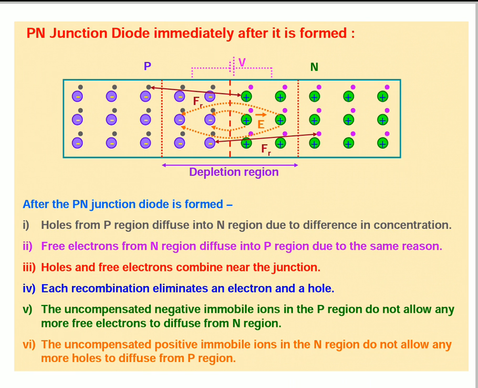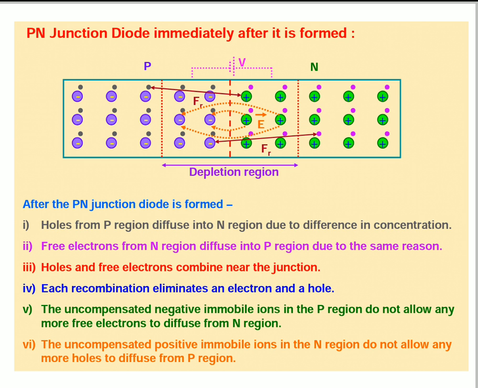Next, free electrons from the N region diffuse into the P region due to the same reason. In the N region, electrons are more, so electrons move from higher concentration to lower concentration.